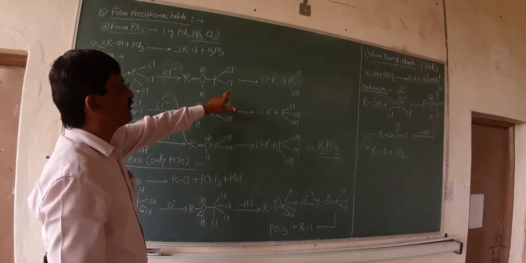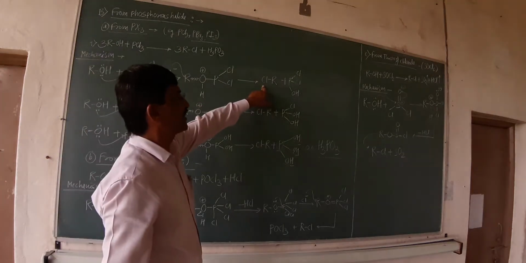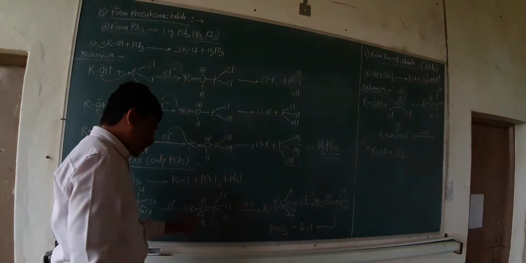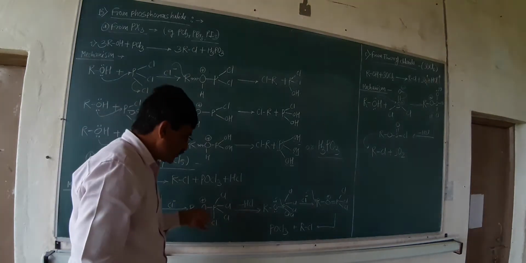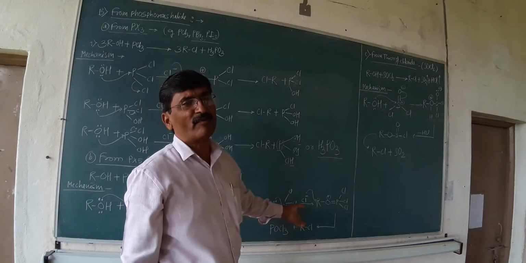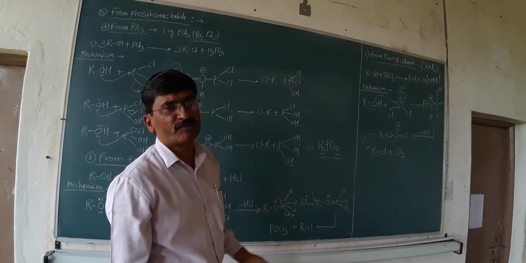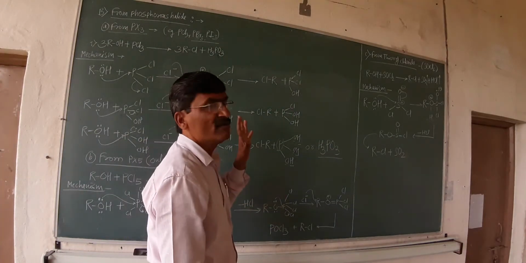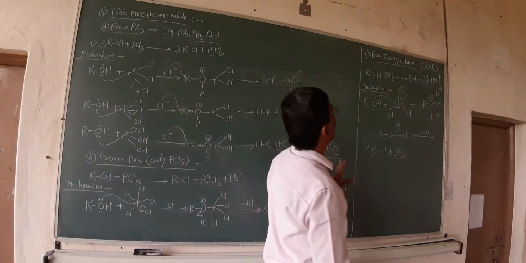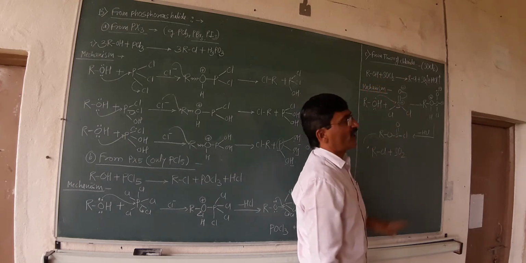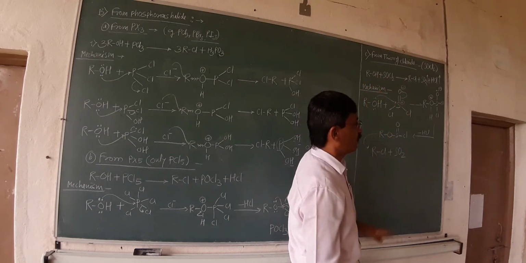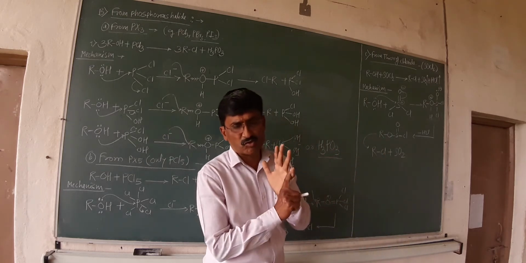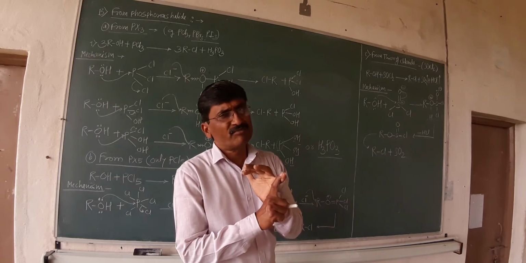Here the inversion of configuration takes place. Why is it so? Because the backside attack is there. And here there is no inversion, but what happens? The rearrangement takes place within the molecule, and that's why it is an SNi type of reaction, that is nothing but internal nucleophilic substitution reaction, which is possible in case of the action of PCl5. And the last one is the thionyl chloride, SOCl2. The action of the thionyl chloride may take place in the presence of pyridine as well as in the absence of the pyridine.